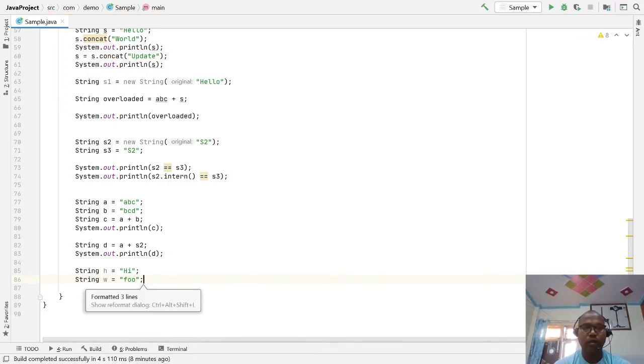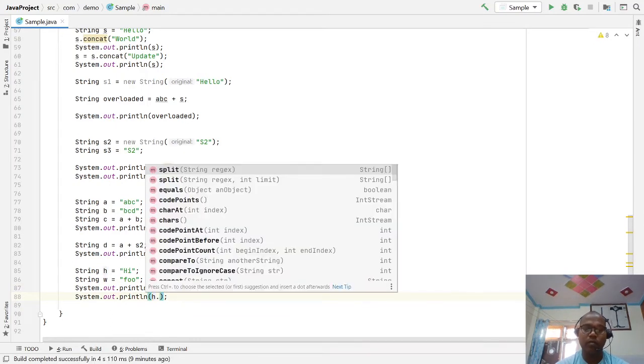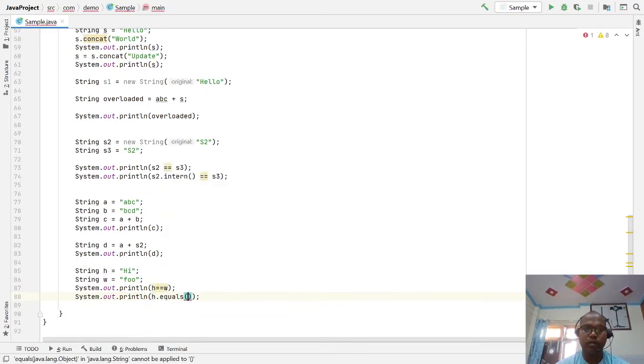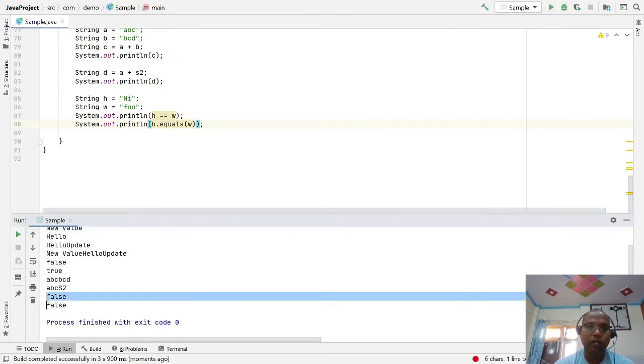If these are two variables, we have two ways to check them: h double equals w, or the second way, h dot equals w. These two ways compare two string objects, but here both are false because both have different contents.